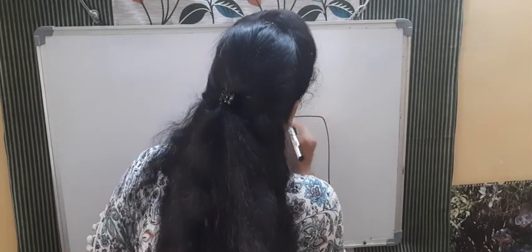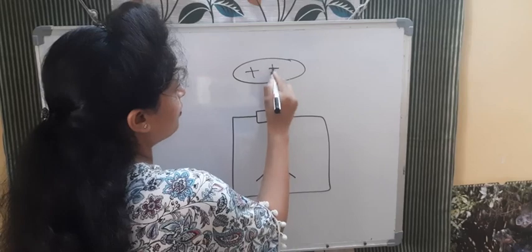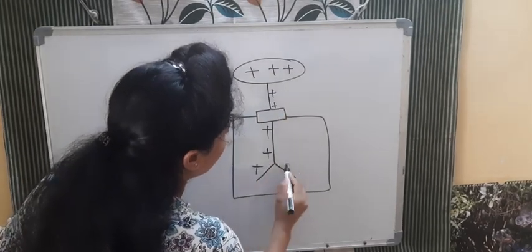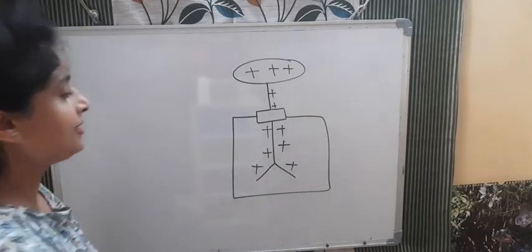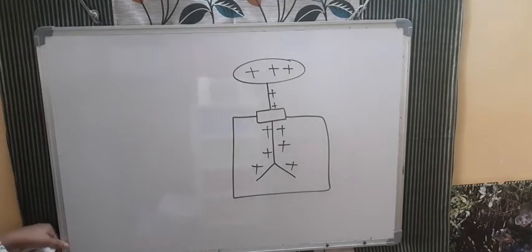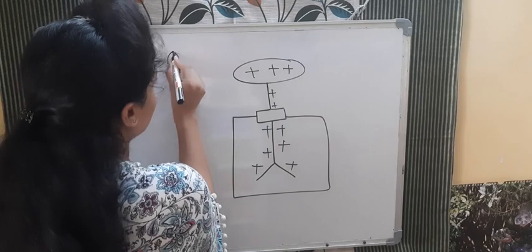Here, it is like this. Positive, positive, positive, positive, positive. It is like this. Got it? So now I am taking a positively charged electroscope, and now what we will do, we will take a rod that is negatively charged.